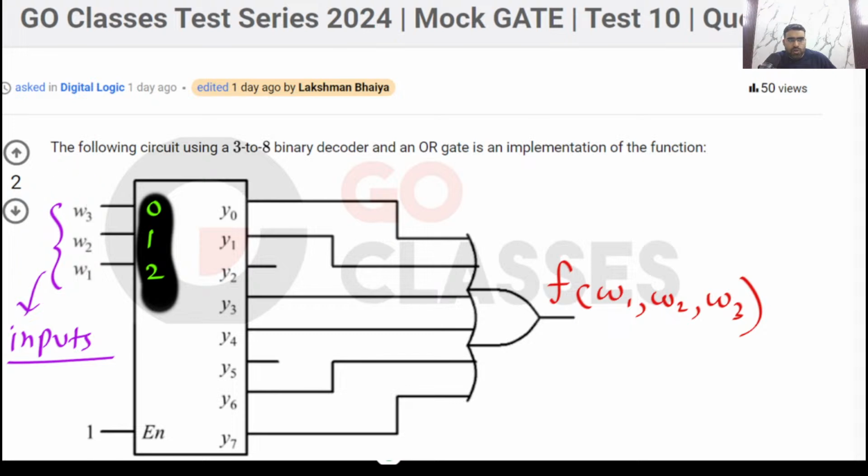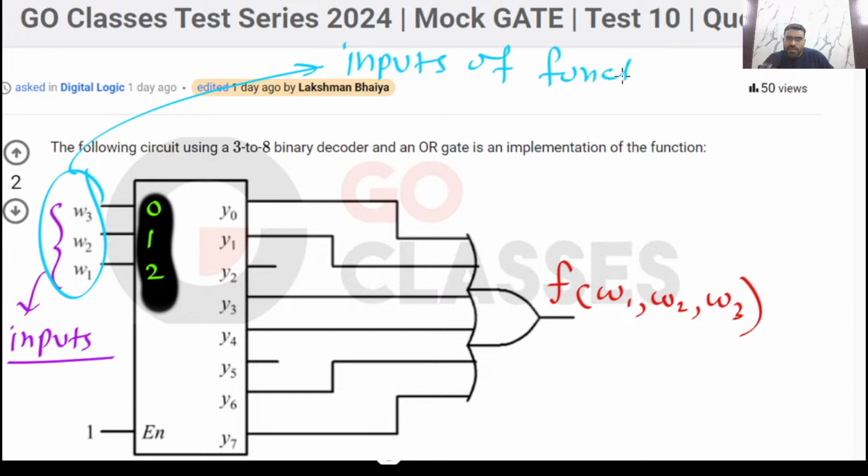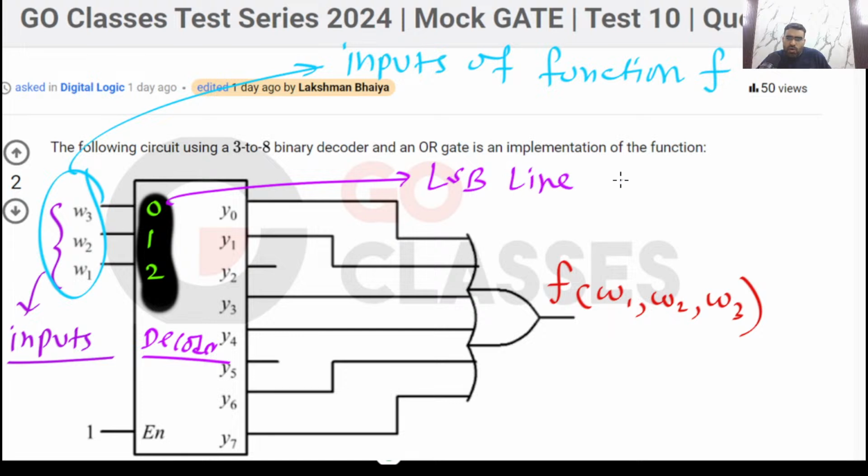Remember, these are the inputs of the circuit, or the inputs of the function f that is implemented. And these 0, 1, 2 are written inside the decoder. So remember, this 0 means this is the LSB line of the decoder, the LSB input of the decoder.